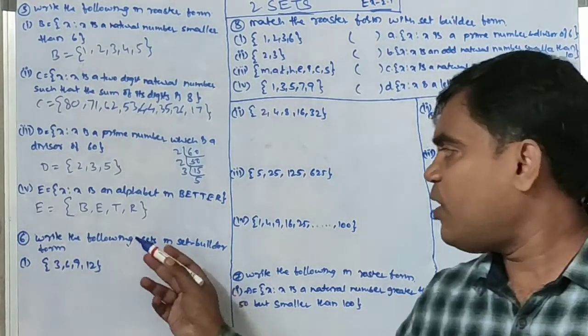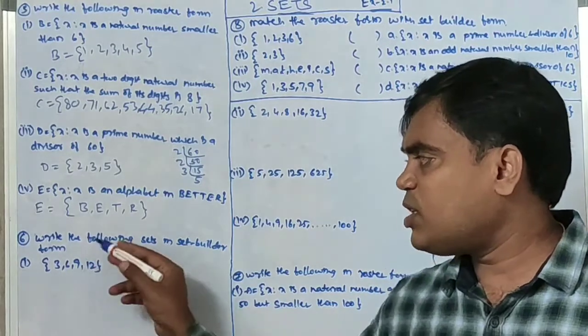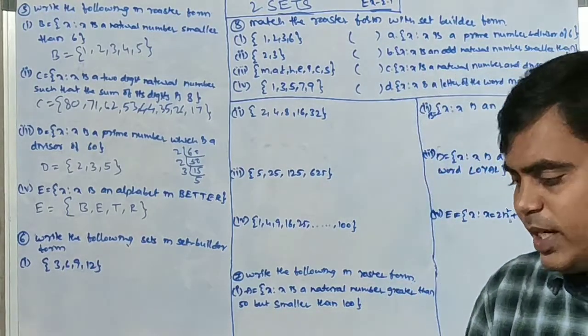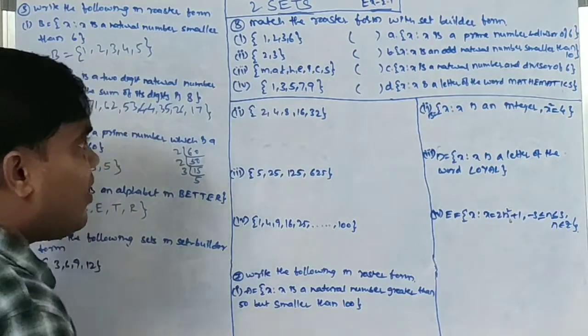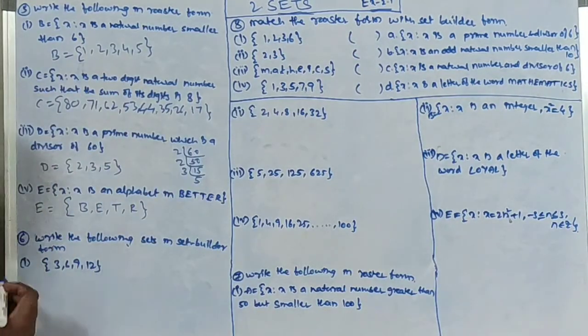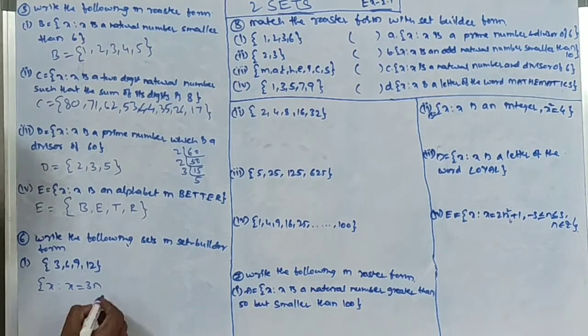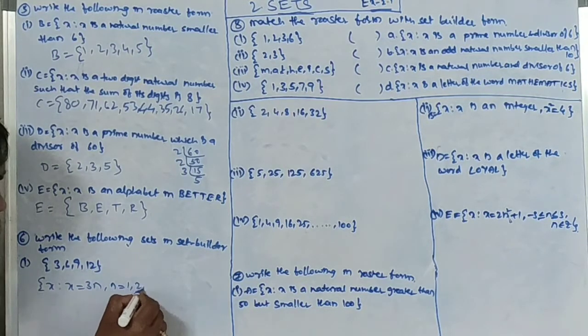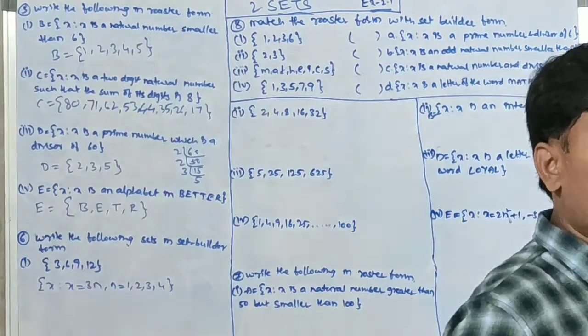Now write the following sets in the set builder form. Here the roster forms are given, and we need to write the set builder form. So 3, 6, 9, 12. Here is one common property: all these are multiples of 3. I am taking set builder form x such that x equals 3n, with n values 1, 2, 3, 4.